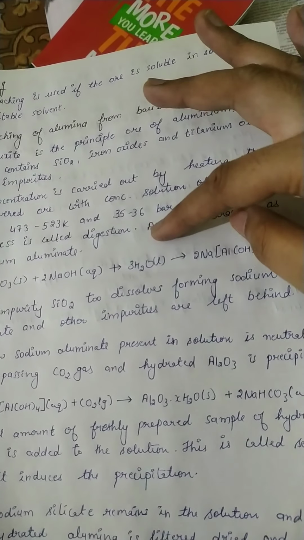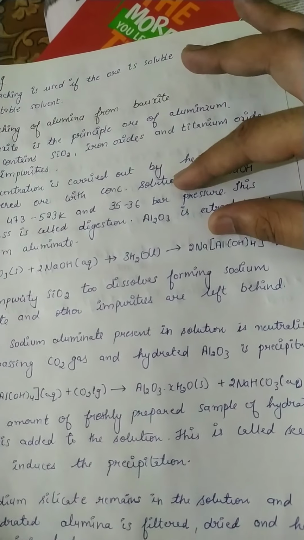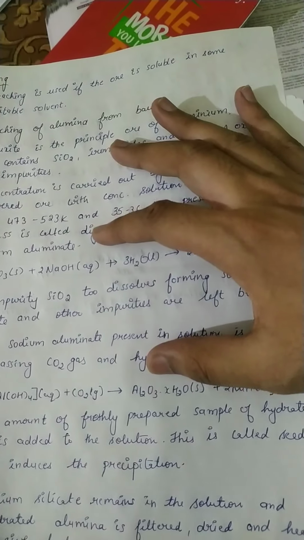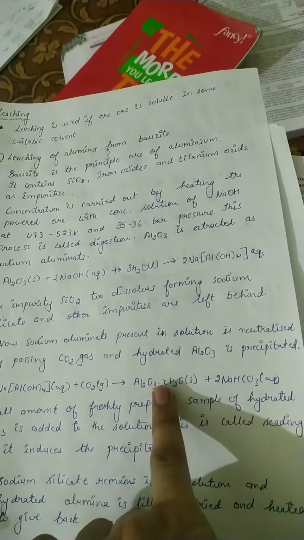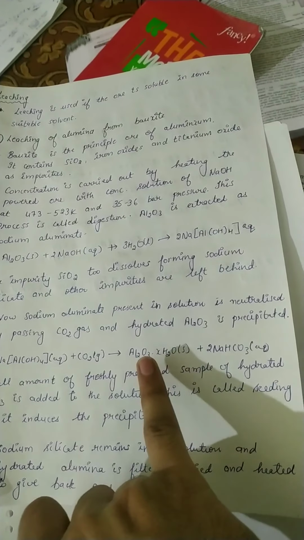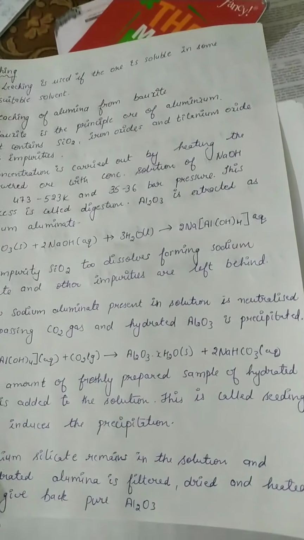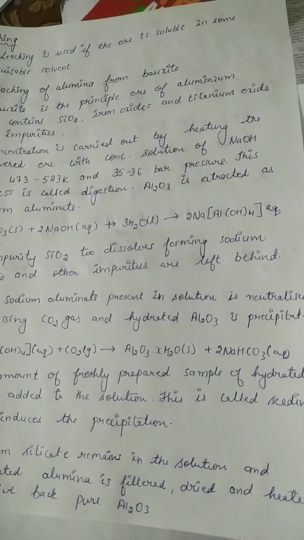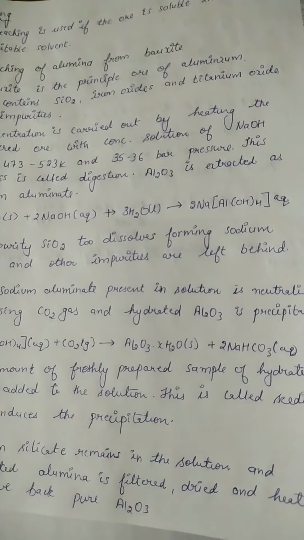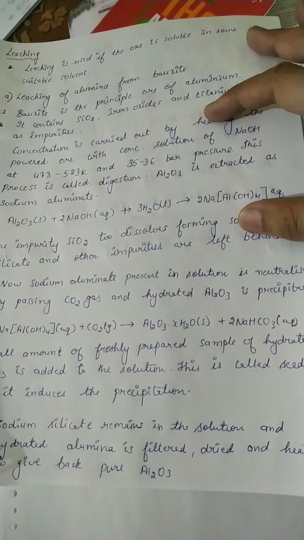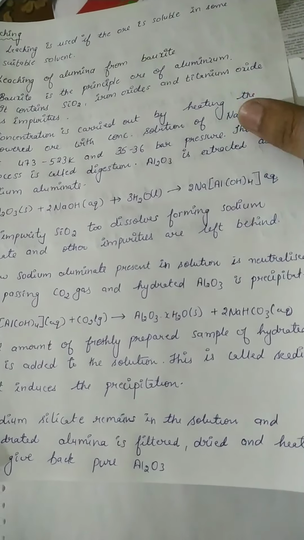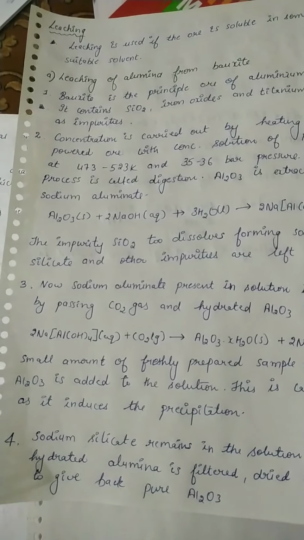Other impurities remain and this further reacts with carbon dioxide, forming hydrated aluminium oxide. Hydrated aluminium oxide is added because it will induce the formation of precipitate. After the precipitation, other impurities remain and the precipitate is filtered, dried and heated to give pure Al2O3. This is the method for leaching.